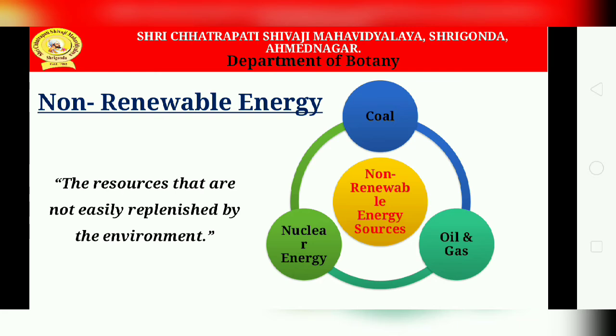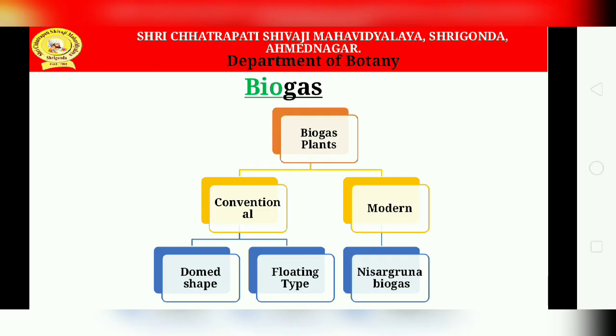Now the next part, that is biogas. Biogas, as we all know, refers to the production of biogas through the breakdown of organic matter from sewage, sludge, municipal organic fractions, waste water and manure by a complex group of microbial communities through the anaerobic digestion process, that is, in the absence of oxygen.